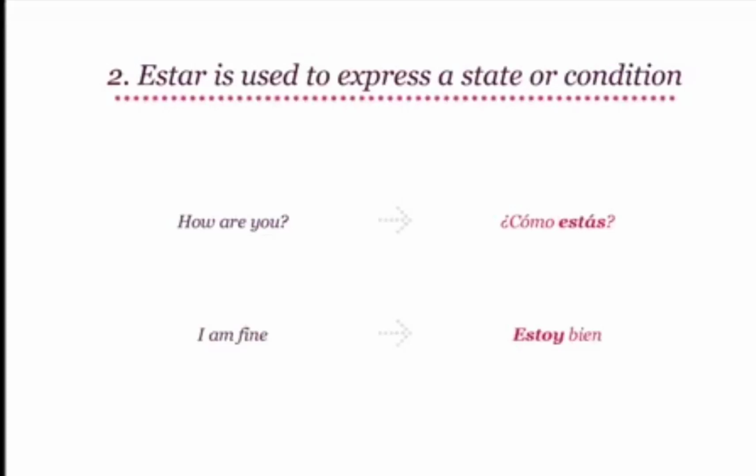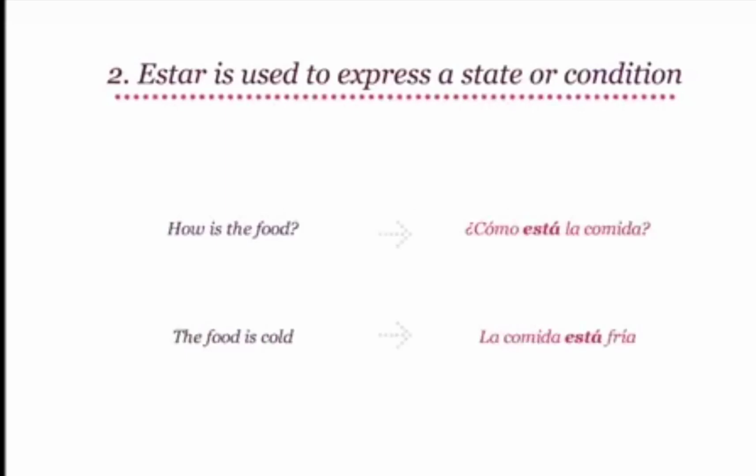Say that also. Estoy bien. Estoy is a form of estar. Very good. This scenario is made clear by some more examples. How is the food? Is translated as ¿Cómo está la comida? Can you say that?